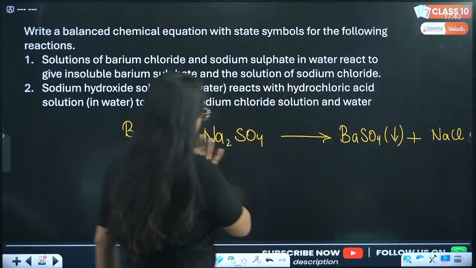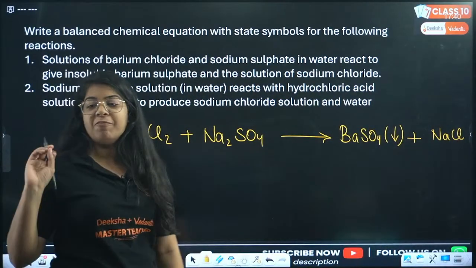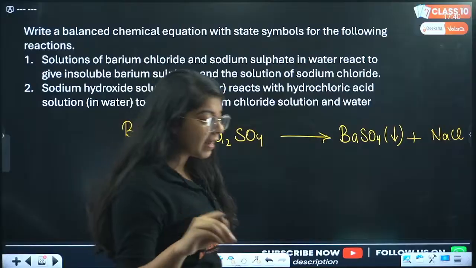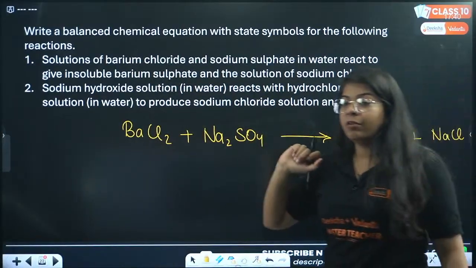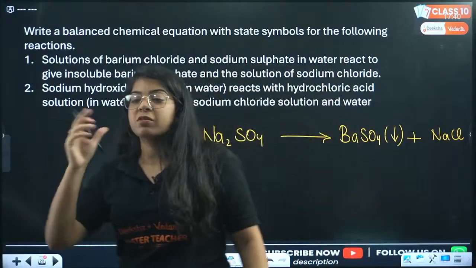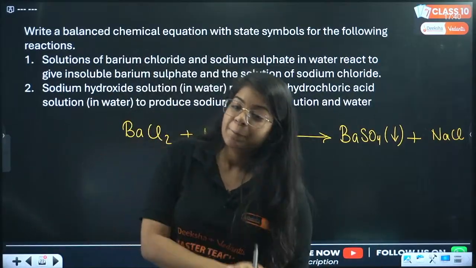So out of this whole equation, which thing will be balanced first? Will we balance sodium first? Will we balance barium first? Or will we balance sulfur first, oxygen first? What will we balance? Metal.